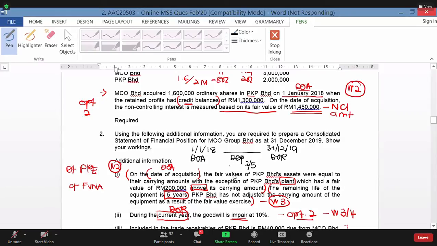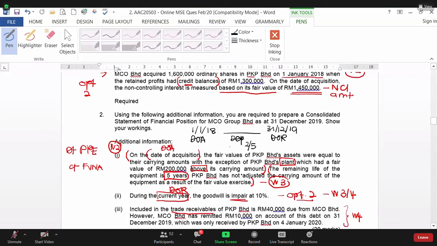Okay. So for depreciation, this one is a post transaction. So when I say post transaction, it will affect the working 3, schedule of reserve. But my question to all of you before we end, you have to minus in whose book. Are you going to reduce retained profit subsidiary or retained profit parent? Subsidiary here is PKP, parent here is MCO.